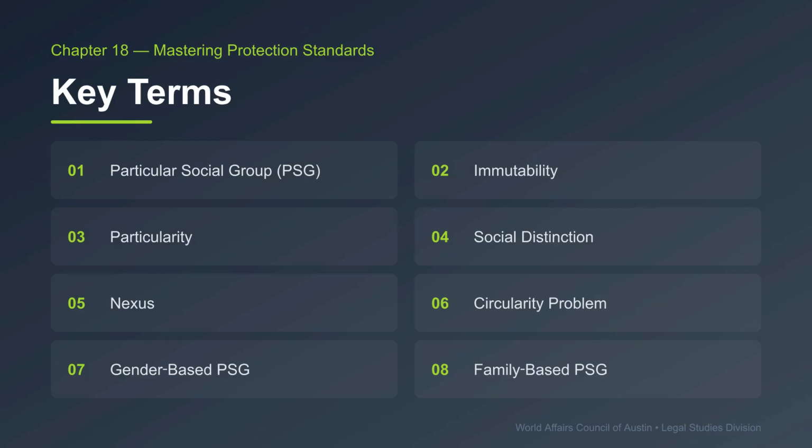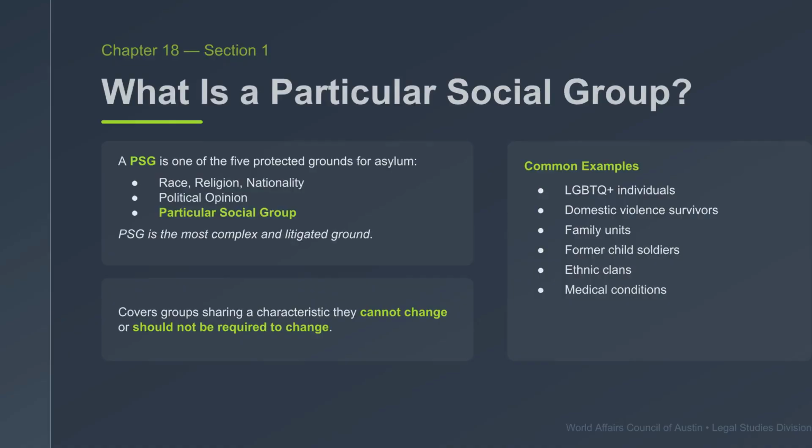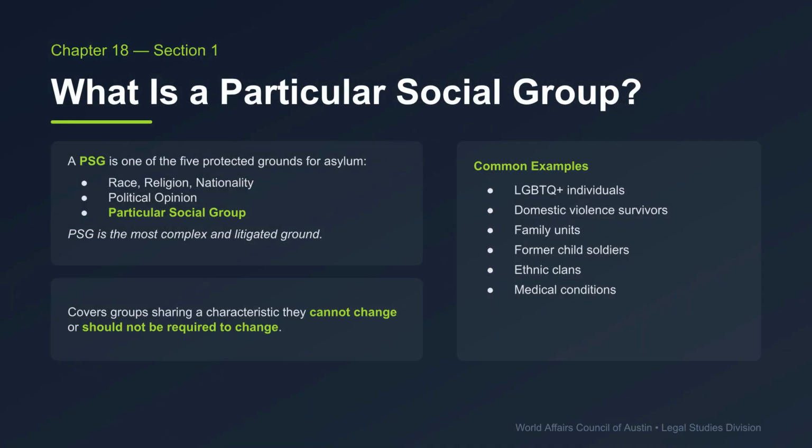court scenarios. Key terms for this chapter include particular social group, immutability, particularity, and social distinction. We will also cover nexus, the circularity problem, and different types of PSGs, such as gender-based and family-based. A PSG is one of the 5 protected grounds for asylum, alongside race, religion, nationality, and political opinion. It is often the most complex and heavily litigated ground, covering groups sharing a characteristic they cannot or should not be required to change. Common examples include domestic violence survivors and family units.